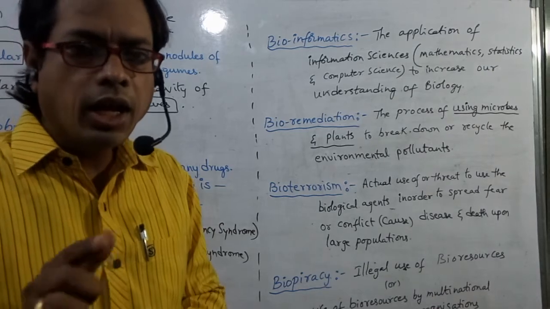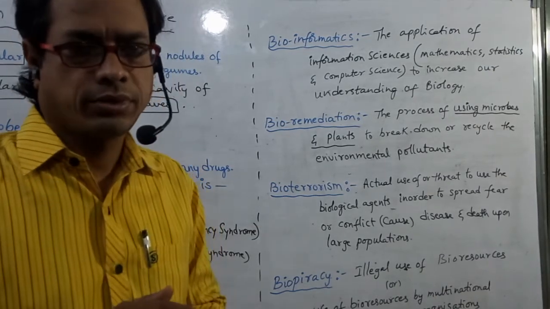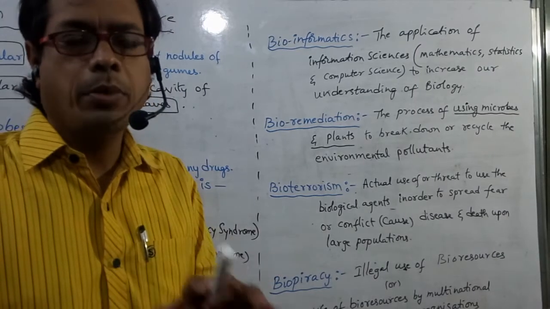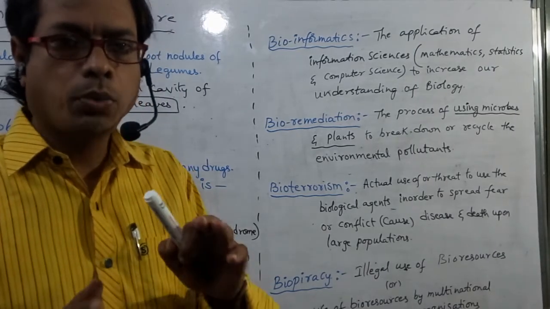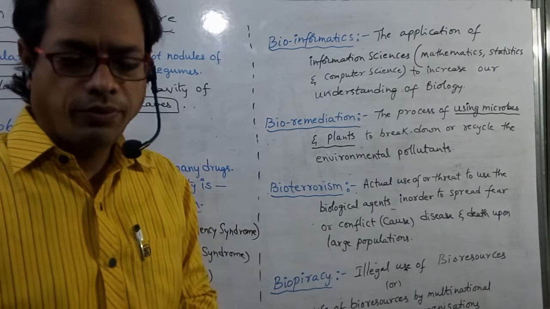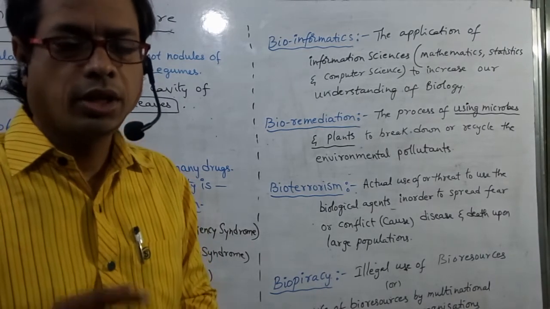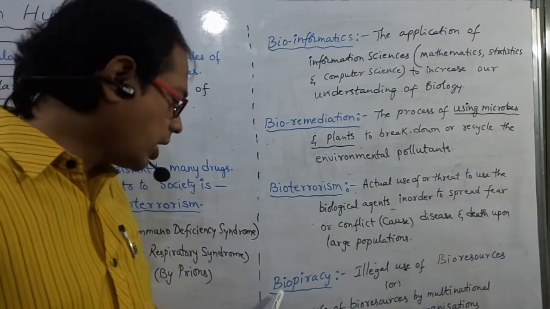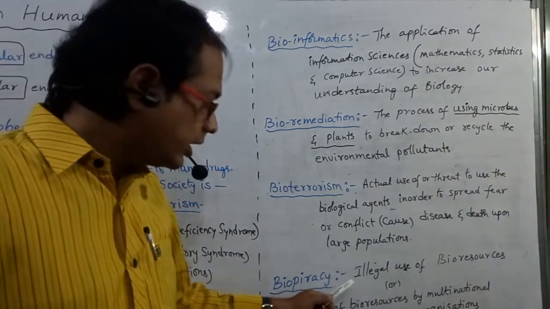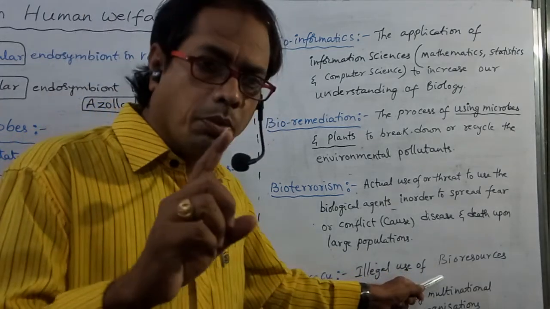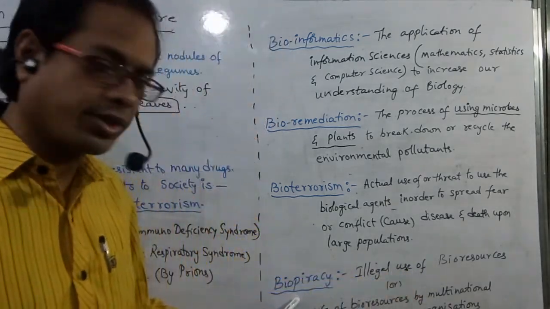So, illegal use of bioresources. That is, without payment, without proper authorization, we are using those bioresources. That type of branch is so called biopiracy. It is illegal use of bioresources.